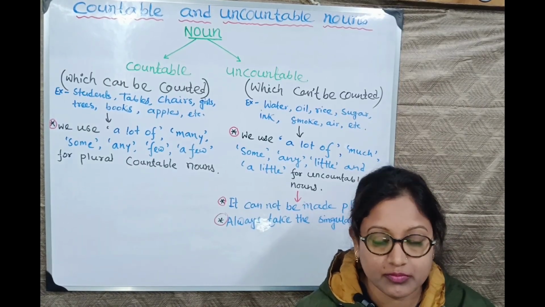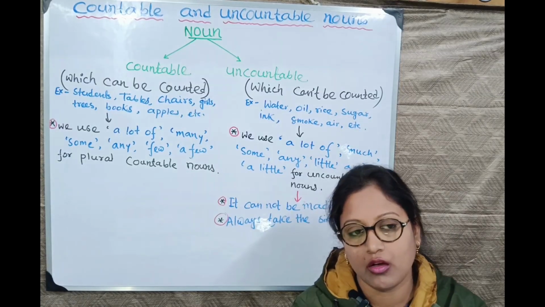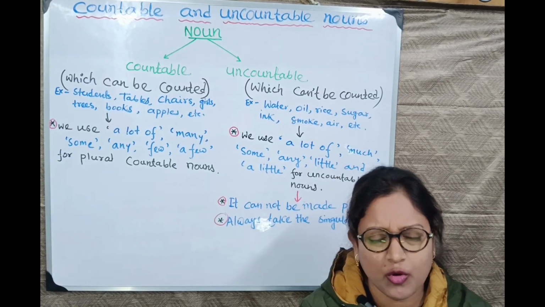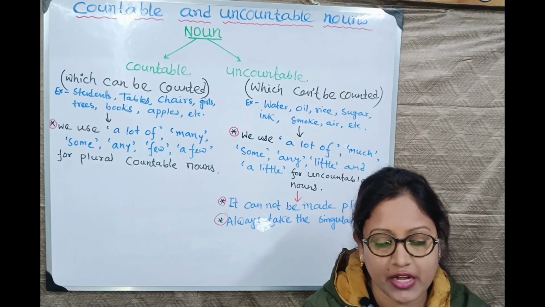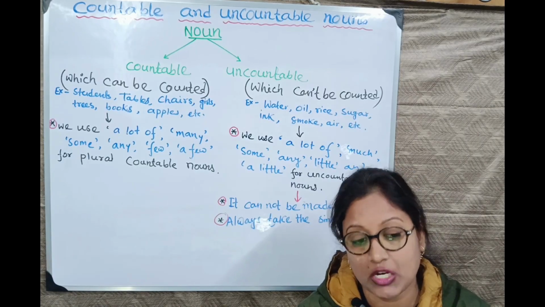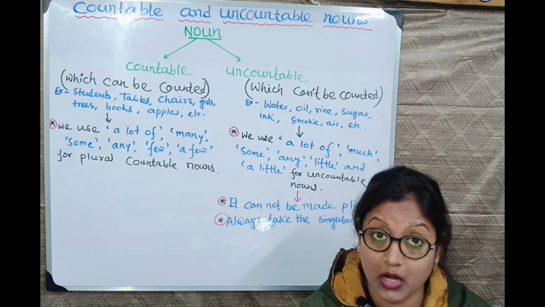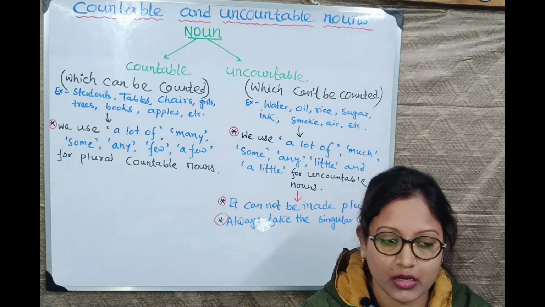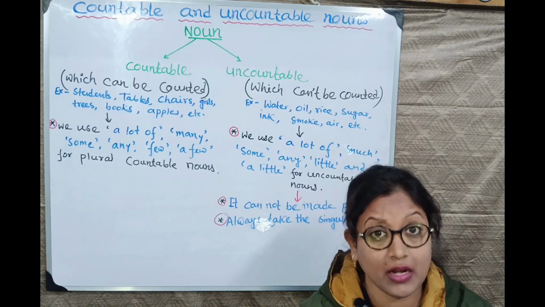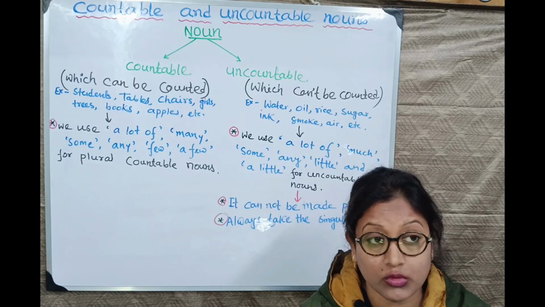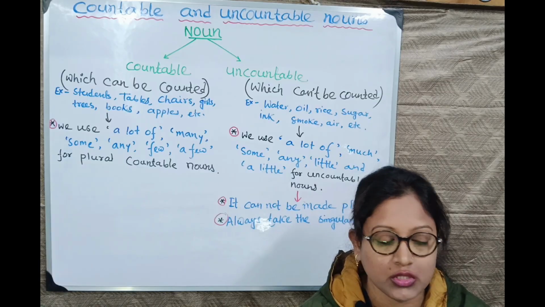So it is my part. It is my request to all of you who are learning from the very root: learn in order. Even here we started with sentences, after that parts of speech, then we learned kinds of nouns, and today we are learning countable and uncountable nouns, because after nouns I thought we should learn countable and uncountable nouns.